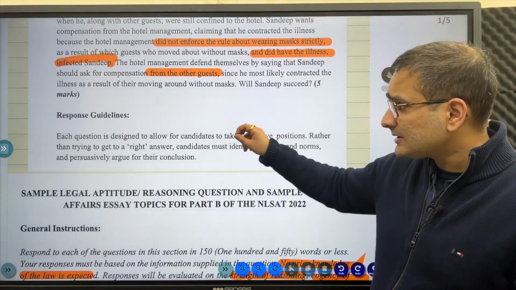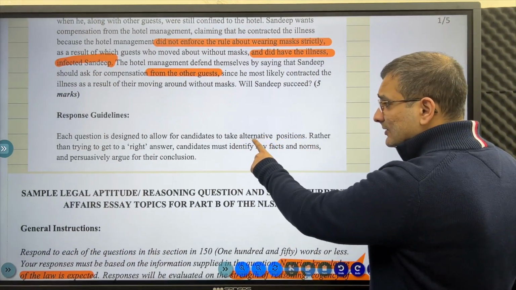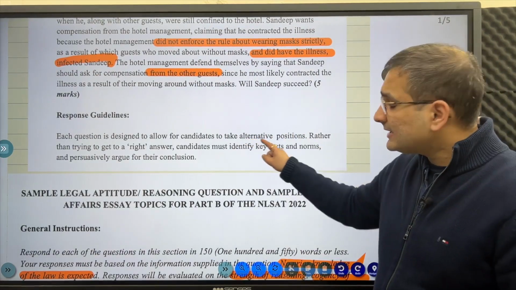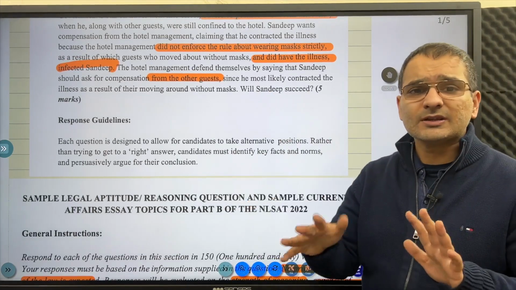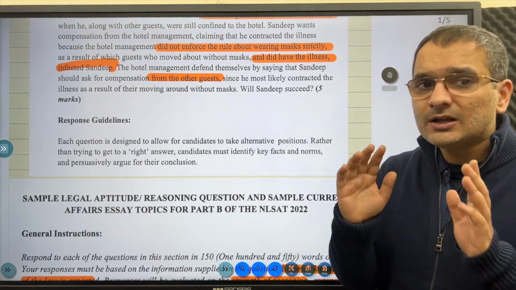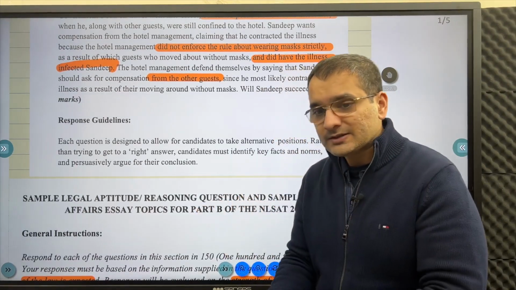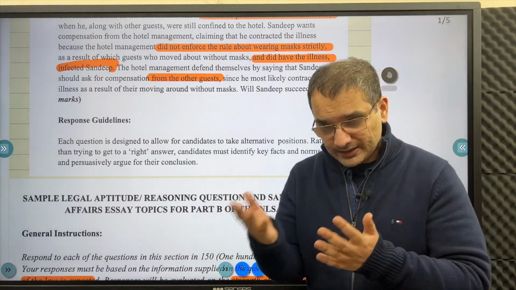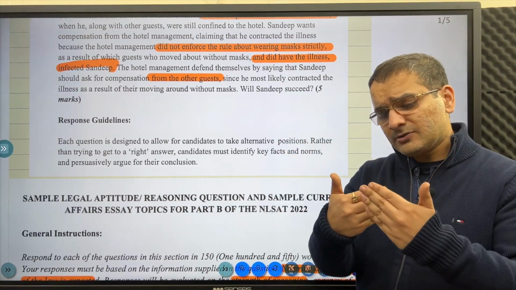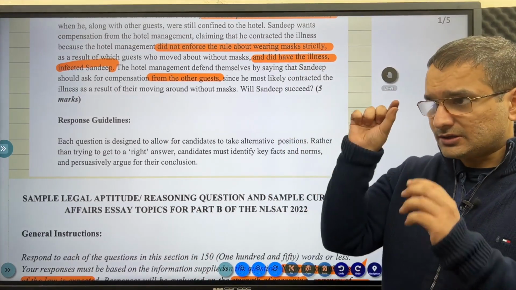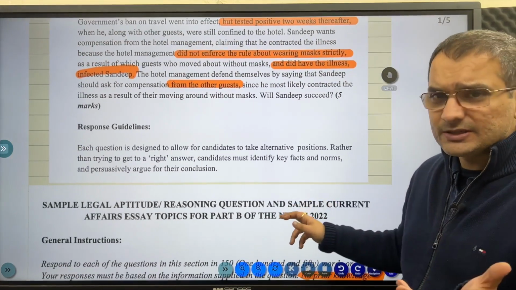is, first and foremost, their guidelines, and what NLSAT has said that there is no right answer or a correct answer. So it's basically you can take alternative positions. जब उन्होंने पूछा will Sandeep succeed, you can say yes, you can say no, it's absolutely okay. They are judging you कि जी आप reasoning कैसे कर रहे हैं. So over the next 25 odd questions that we'll be discussing in the further lectures in the module, I'll try to give you the language or the flow of the answer that will help you possibly score better than your competition.